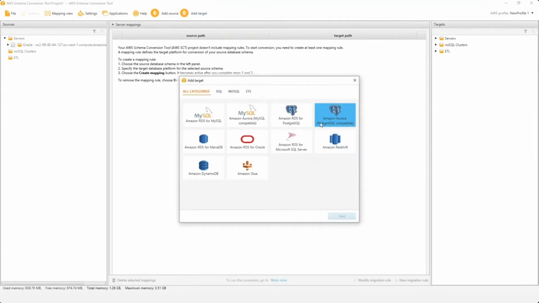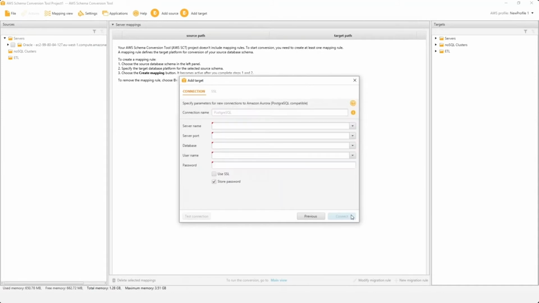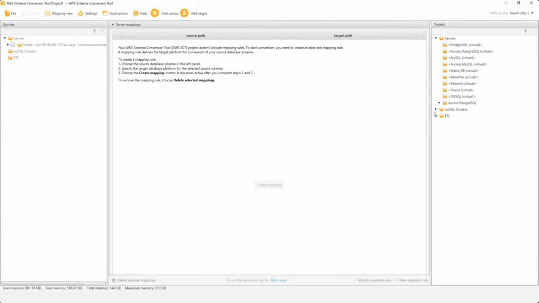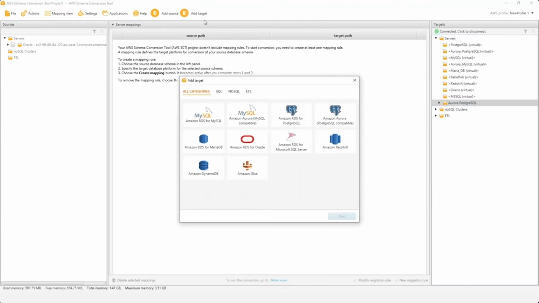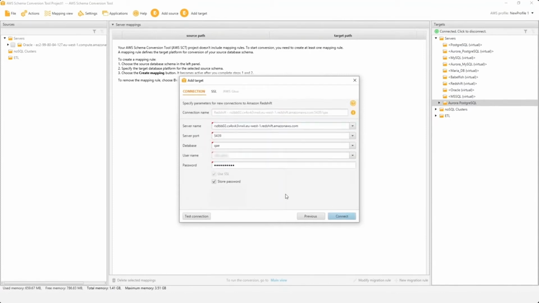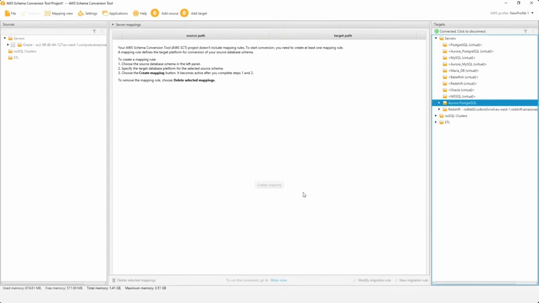So in this case, I'll be adding two different targets because, as I mentioned, I want to move one schema into Aurora Postgres, and the other schema I want to move into Amazon Redshift because I want to have some data warehouse capabilities on my database. So I'll add the connection credentials. It will make a connection, and on the right-hand panel, it will show my Aurora Postgres instance from AWS. Next, I'll add Amazon Redshift. Same thing, I'll add connection credentials, and it should populate Redshift. And as you can see on the right-hand panel, I also see Redshift just below Aurora Postgres.